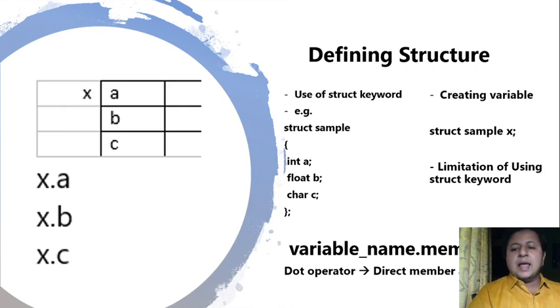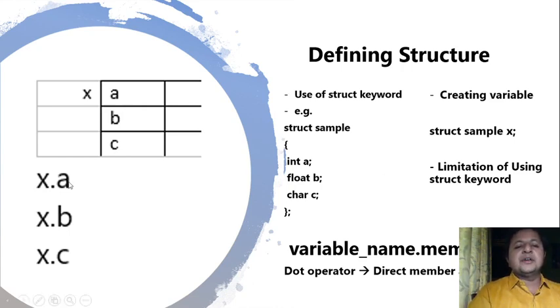Now, the limitation of using only the struct keyword here is that every time I want to refer to my structure, I cannot refer to it just by its name, sample. I have to refer to it along with the struct keyword. So it has to be struct sample. Okay, we'll come to that, how to get rid of this problem. But first see how the variable looks.